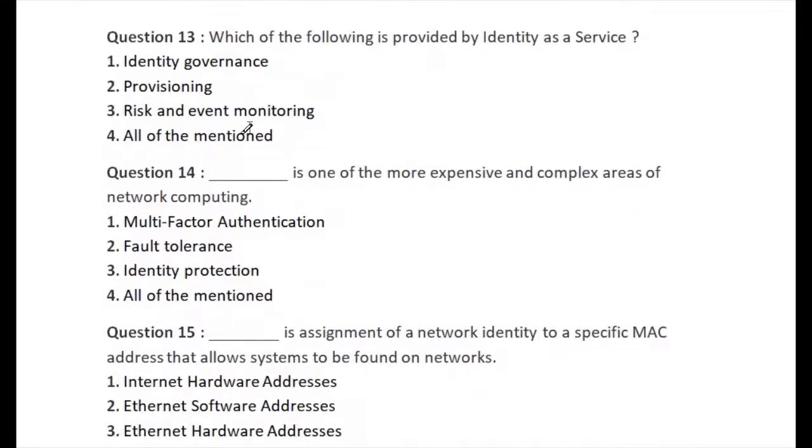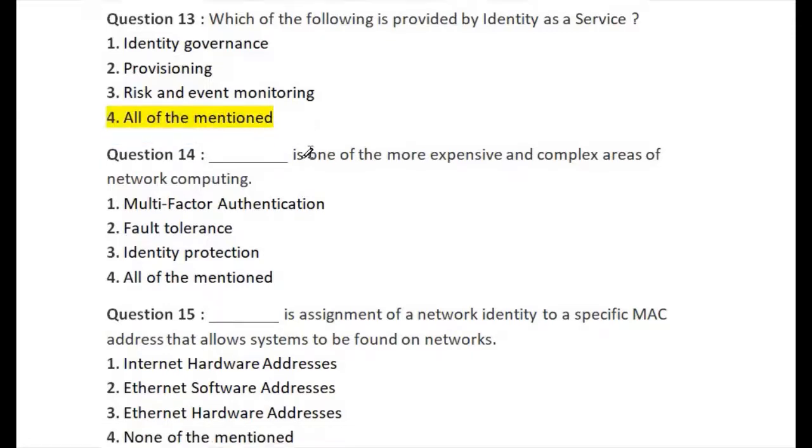Let's go for question number 13. Which of the following is provided by identity as a service? First option is identity governance, second is provisioning, third one is risk and event monitoring, and fourth one is all of the mentioned. So the right answer of question number 13 is all of the mentioned. This is the right answer of question number 13.